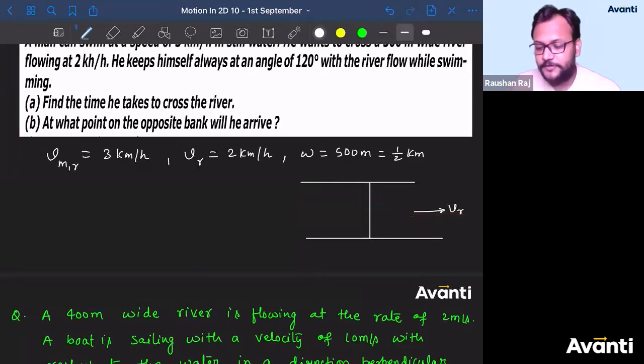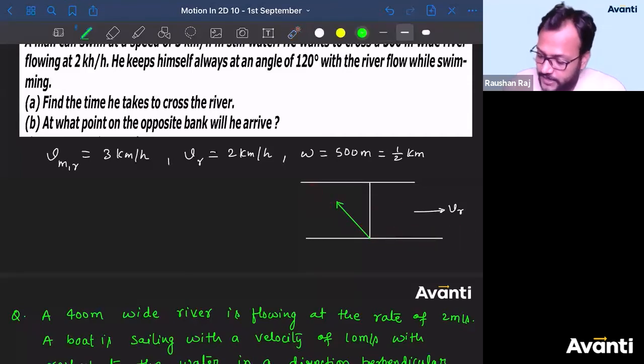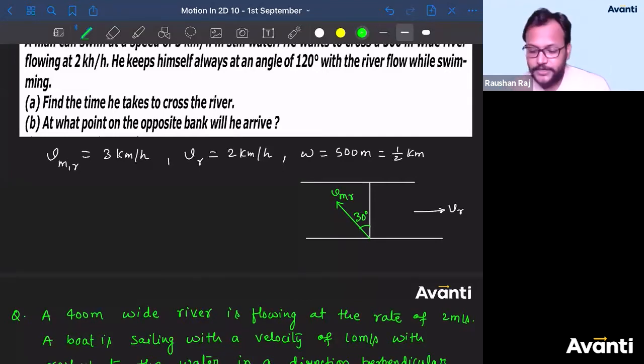So what will be the direction of VMR? Direction of VMR will be something like this. This whole angle between VR and VMR is 120. So what will be the angle made by VMR with the normal? 30, right? Chalo.